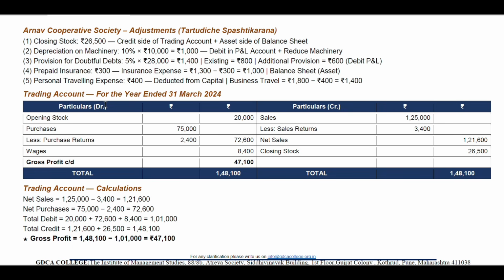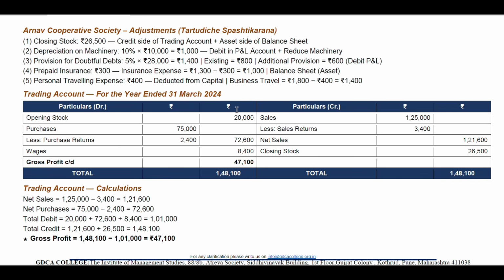So what will be the trading account and how can we make that? First we have to make the table, particulars debit and particulars credit. You can mention debit and credit likewise, or you can mention one by one. That is up to you, how you do it. So I have made that according to the required specification. Trading account for the year ended 31st March 2024.